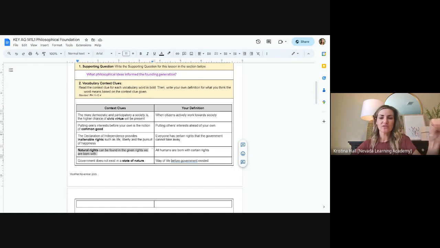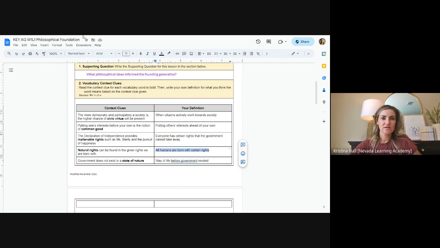So originally natural rights was seen as anyone born free. So if you were born into slavery, this didn't apply to you. Over time, we've redefined this right with government documents and in different societies, that no, this should be all people, right? And that slavery in any form is wrong. But it's interesting sometimes looking at the root. So all humans are born with certain natural rights, which in our founding documents are going to be life, liberty, which is freedom, and then the pursuit to own property, to have a business, to go to school. And we've expanded upon that over time, right? The right to pursue things. It doesn't guarantee it will happen, but you have the right to try it, right? You have the right to be offered those things.